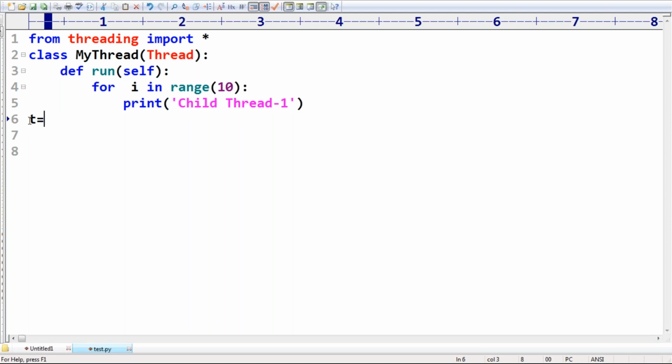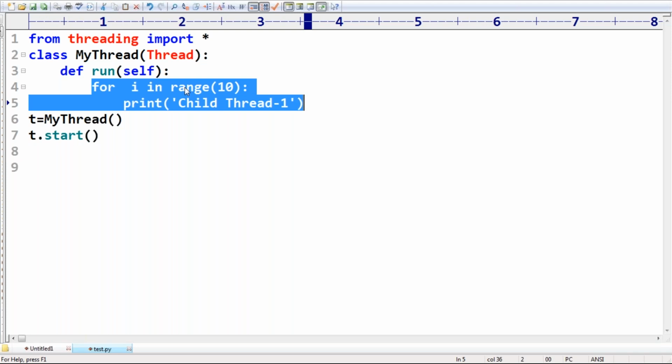Now what you have to do? t is equal to MyThread(). Then directly t.start(). You are not required to pass a target and so on, because we are defining the job inside the run method. That's why we are not required to define any target.